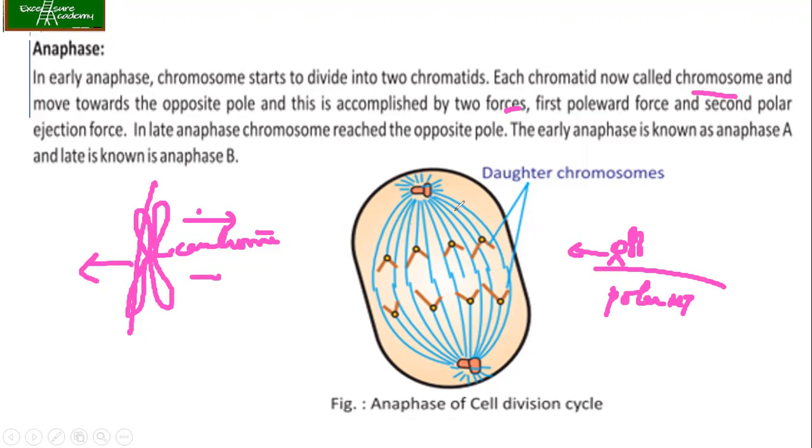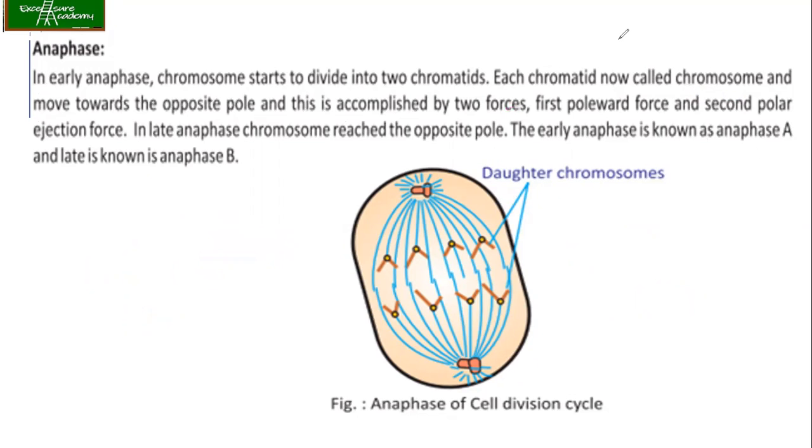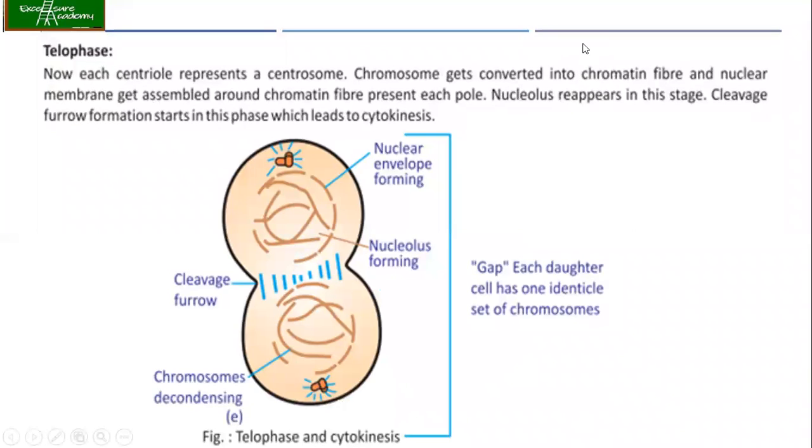Now in the late anaphase the chromosomes reach the opposite pole. So this is divided into two: the early anaphase is called anaphase A, and the later one is called anaphase B. What does it mean? In the early anaphase A, the chromosomes are being pulled apart, and in anaphase B the cell is going to get divided into two, which means it is going to reach the telophase phase of mitosis. So now each centromere represents the centrosome here.